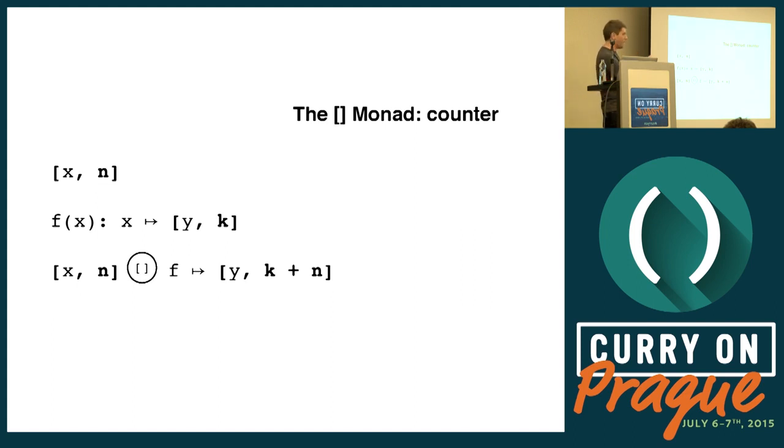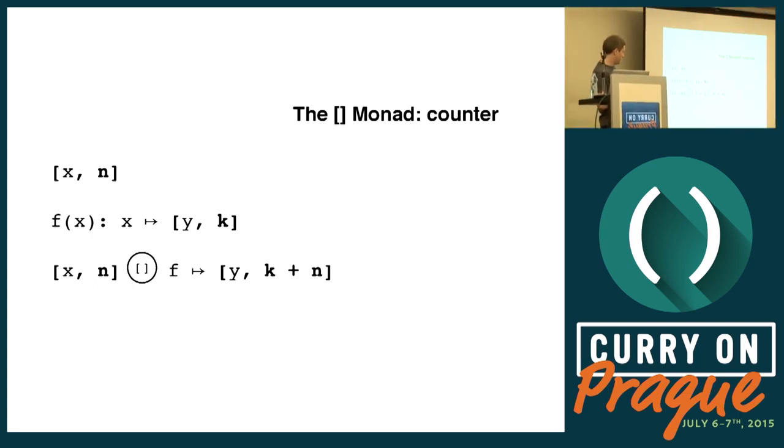And here I denote it as the name of the monad in a circle. So it takes a monadic value x and n, and composes it with a monadic function f. How does it do that? What is the composition rule for this particular monad? So it's going to take x and apply it to f, and then f is going to return y and k, and then the composer is going to take the k and add it to the original n.